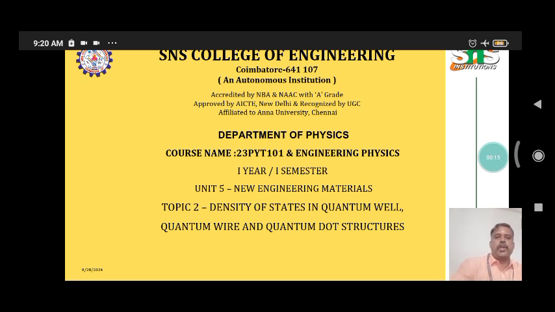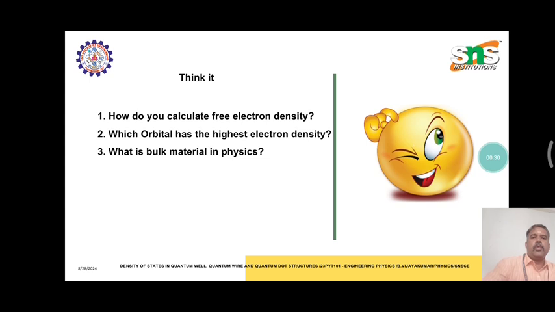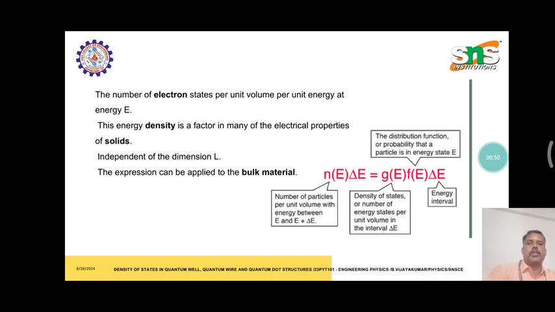This is another topic we discussed from the new engineering material. The topic is density of states in quantum well, quantum wire and quantum dot structures. So we think about what forms different types of quantum nature, how to calculate free electron density, which orbital has the highest electron density, and what a bulk material is in physics. Based on these thinking questions, we start with the density of energy states in a metal.